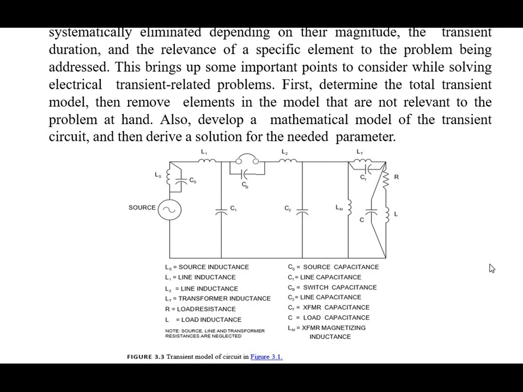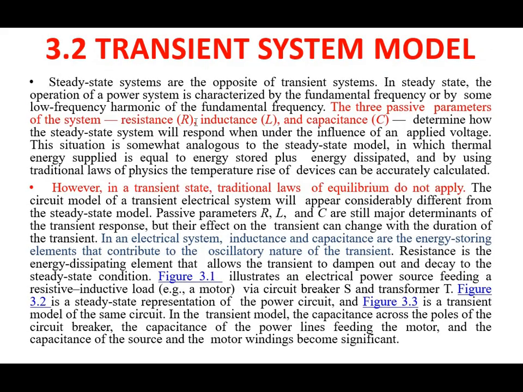It is the transient model of the given circuit, mainly consisting of the source, inductances, capacitances and the load.